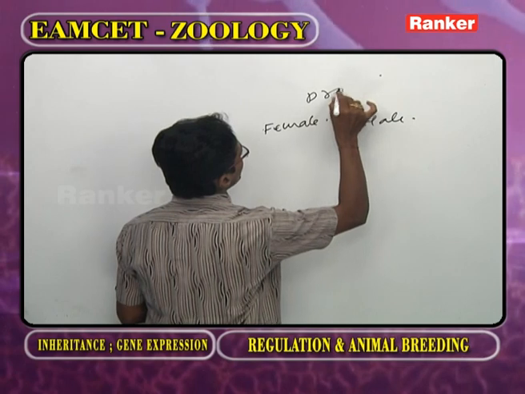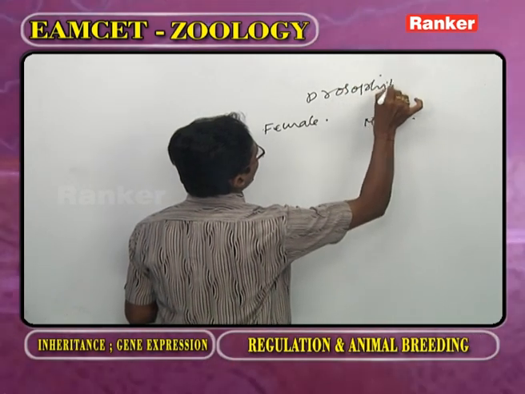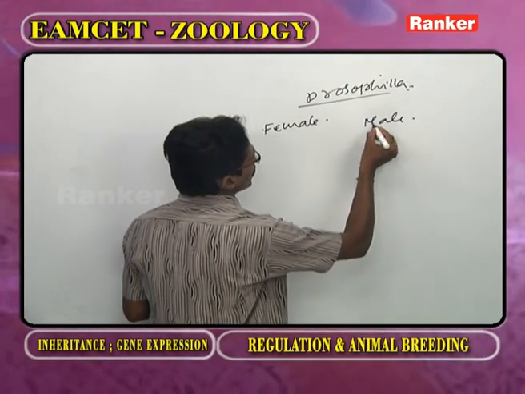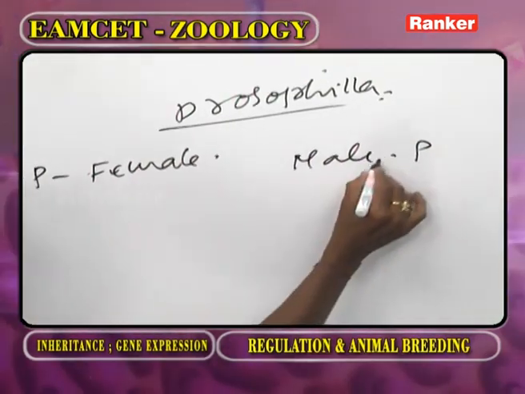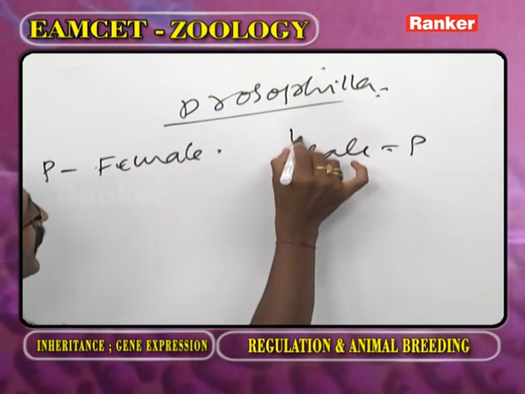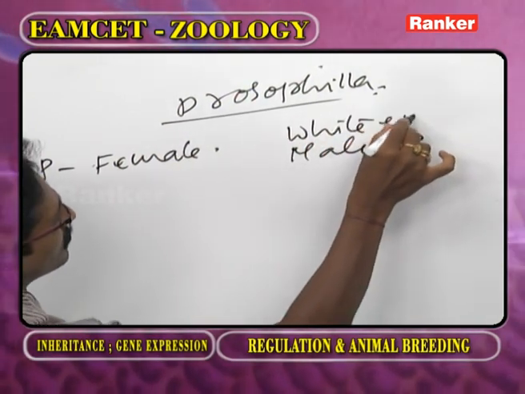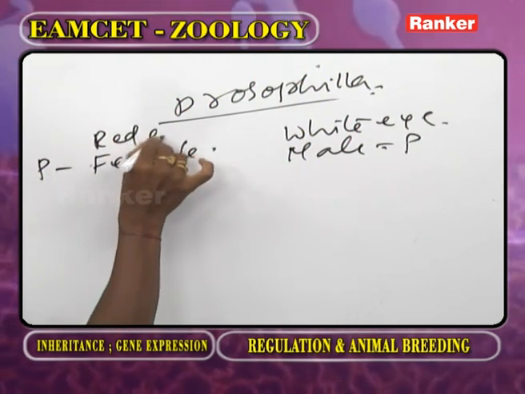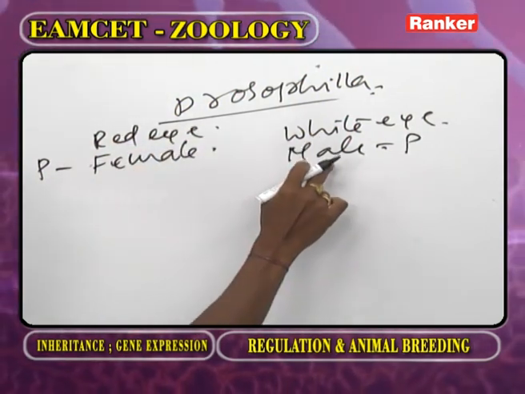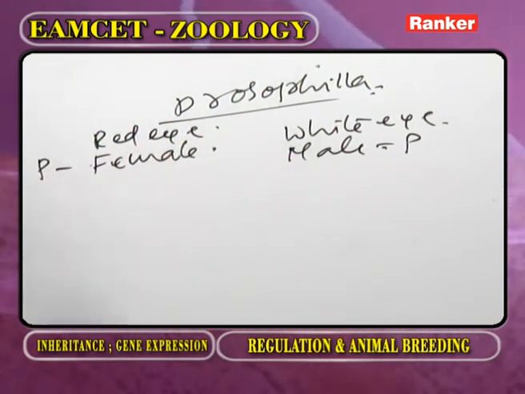Now we are discussing Drosophila. This is the male parent. This is the female parent. The male has white eye color. You observe the cross. The female has red eye color. Here white eye is the disease, red eye is no disease.